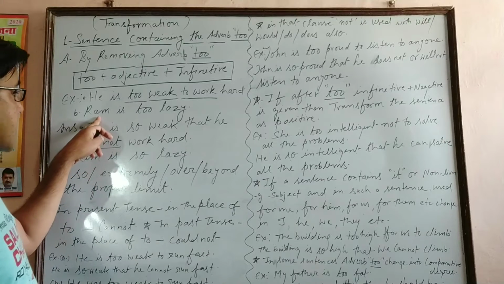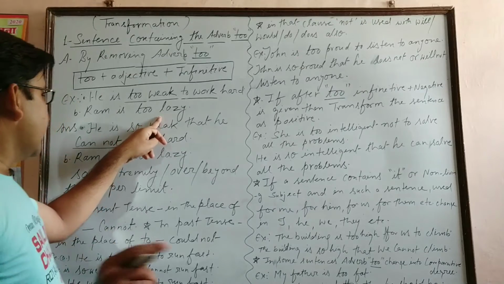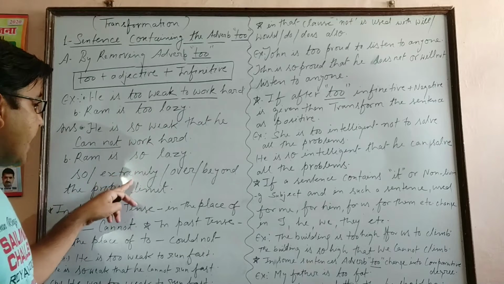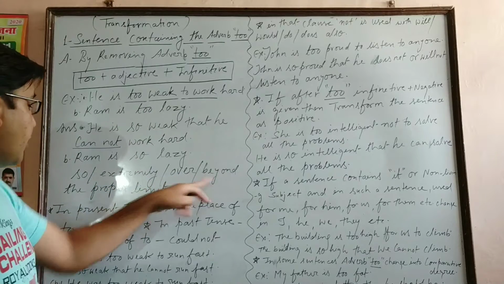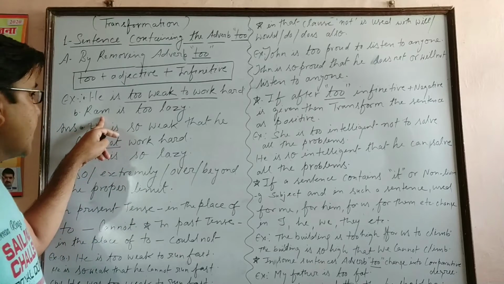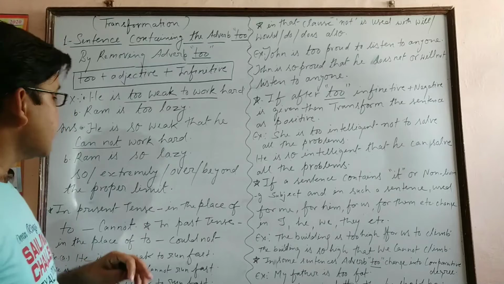My next example was, Ram is too lazy. Here single to is given. Then I can replace this to by using so, extremely, over, beyond the proper limit. Many words are there. This is the question, this is a positive sentence.